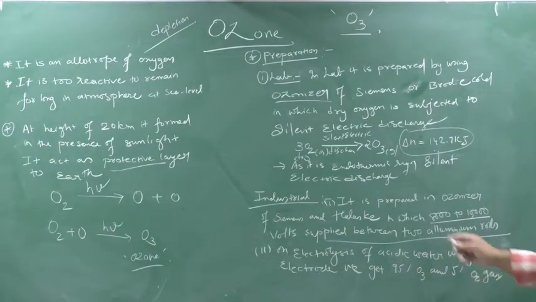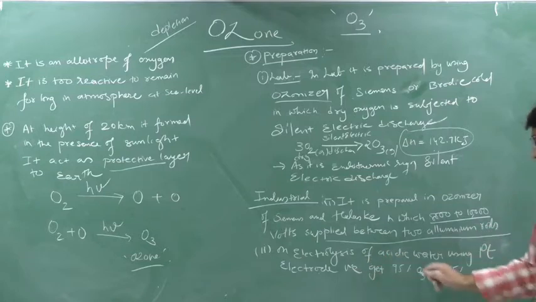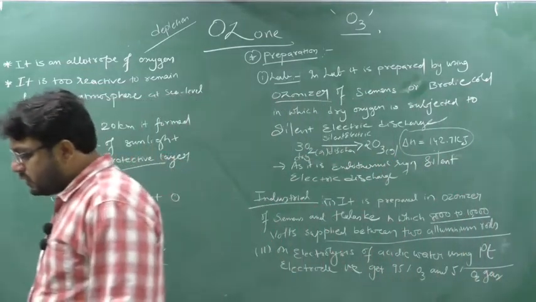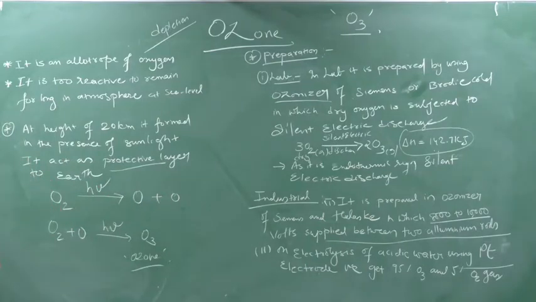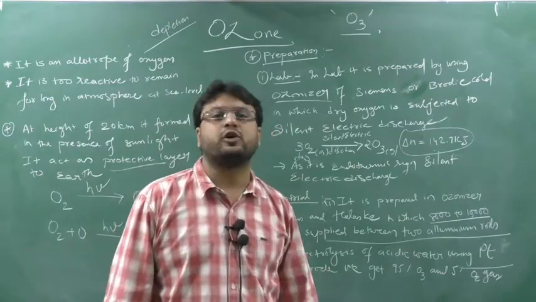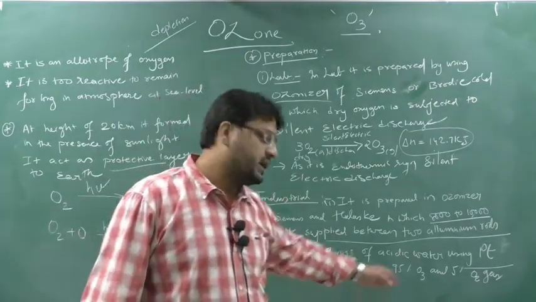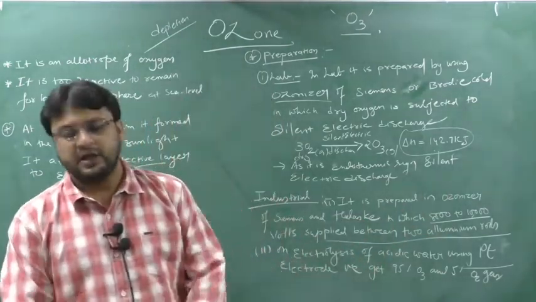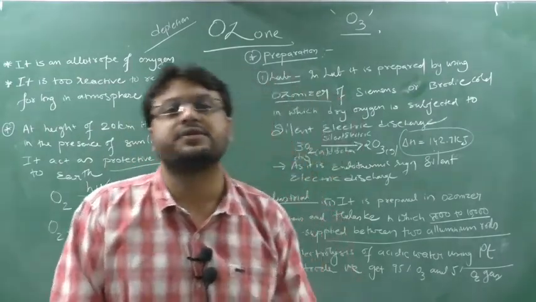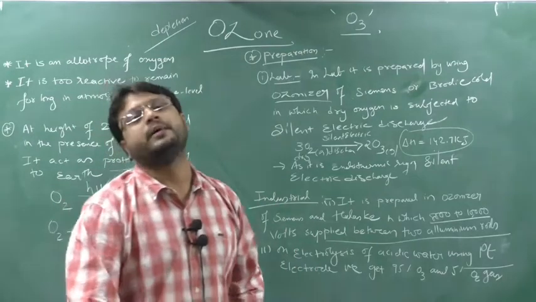Another method is electrolysis. If you do the electrolysis of acidic water using a platinum electrode, you will get 95% ozone and 5% oxygen gas. For this we do not have any perfect reaction. You have to remember this reaction. This is a theoretical portion. Clear?